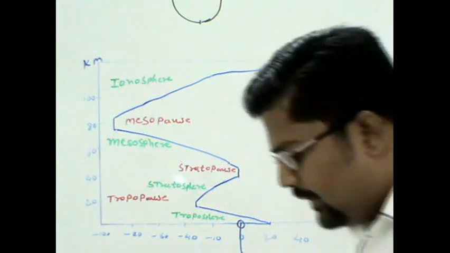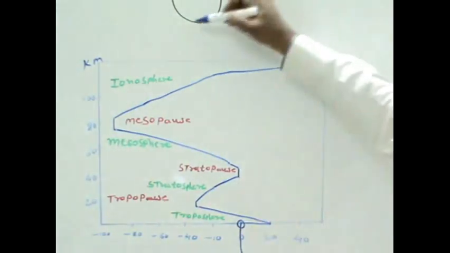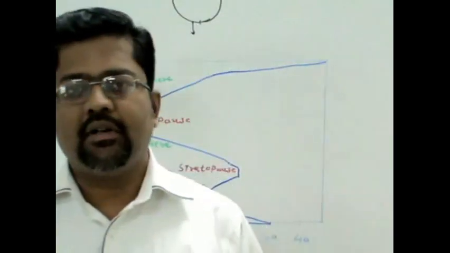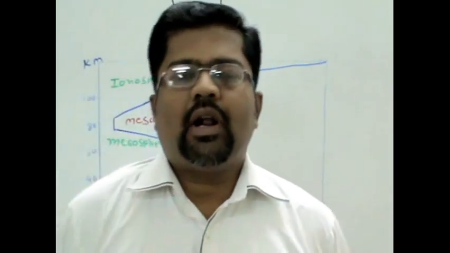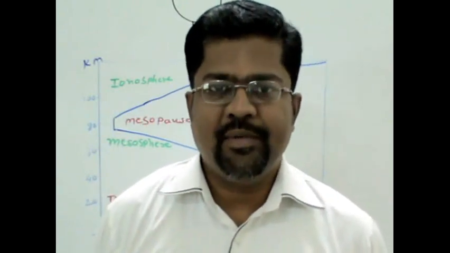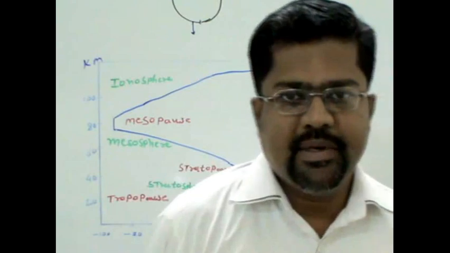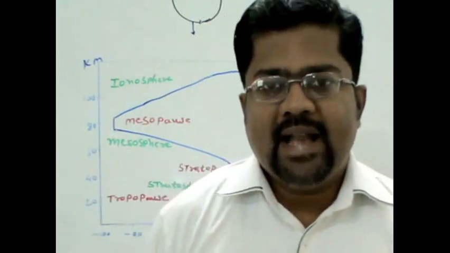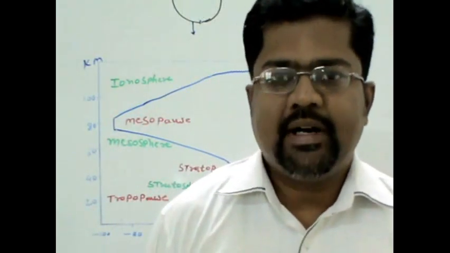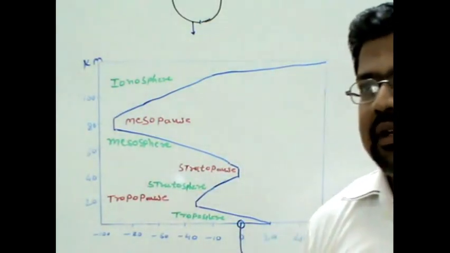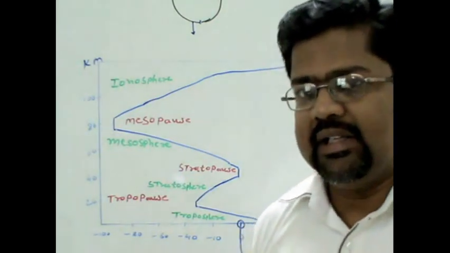In the troposphere, as we move away from the surface of Earth, the temperature starts decreasing. For every 160 meters, in some books it is given as 165 meters, the temperature falls by 1 degree Celsius. So keep in mind, this is called the lapse rate. The lapse rate of temperature is that for every 160 meters, the temperature falls by 1 degree Celsius.